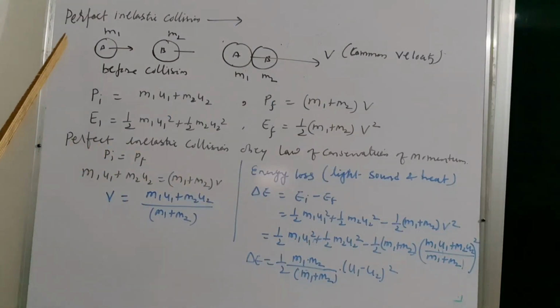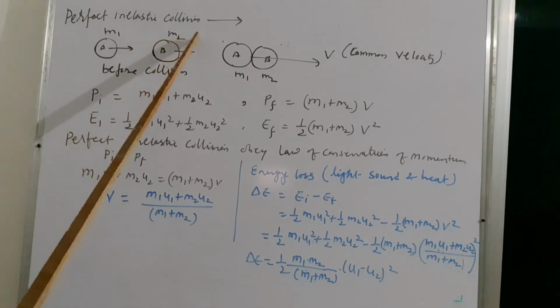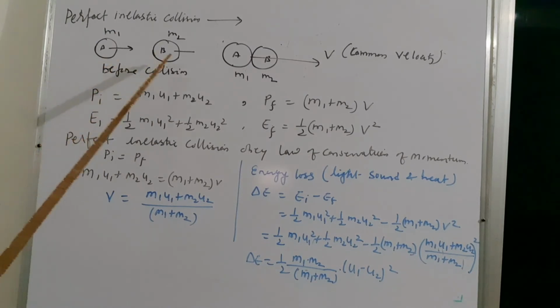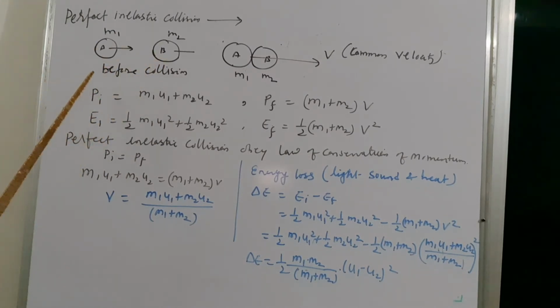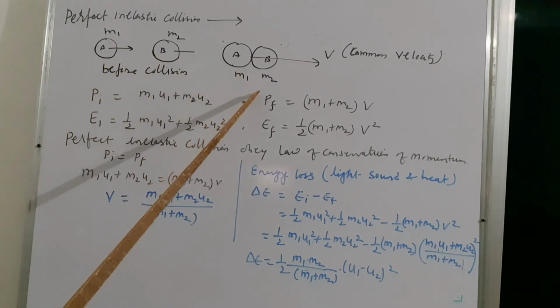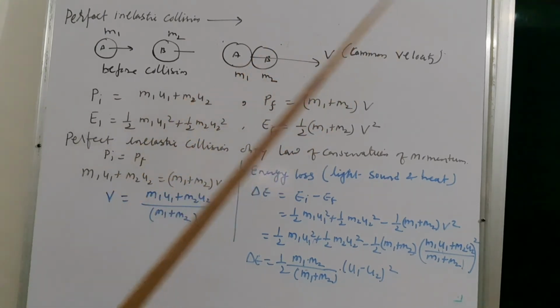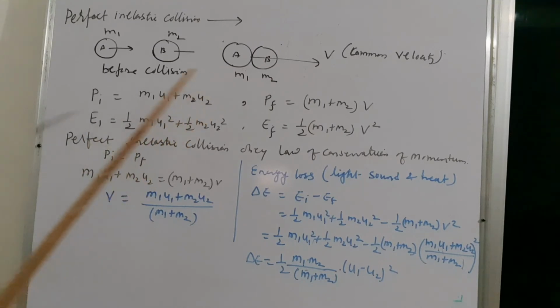Now I am taking the topic perfect inelastic collision. In this collision, two bodies A and B collide with each other, and after collision they will move with common velocity in the same direction. Okay, so such type of collision is called perfect inelastic collision.